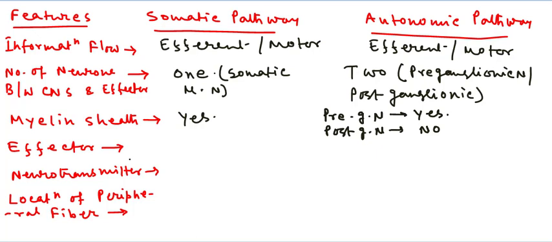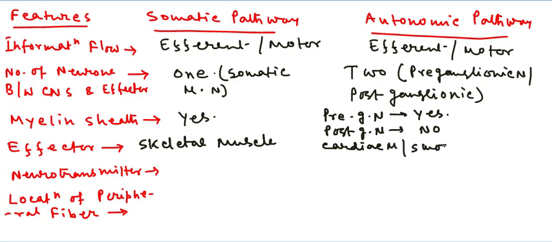Now the effector. In the case of the somatic nervous system, the effector is skeletal muscle. But in the autonomic pathway, the effectors are cardiac muscles, smooth muscles, and different types of glands.